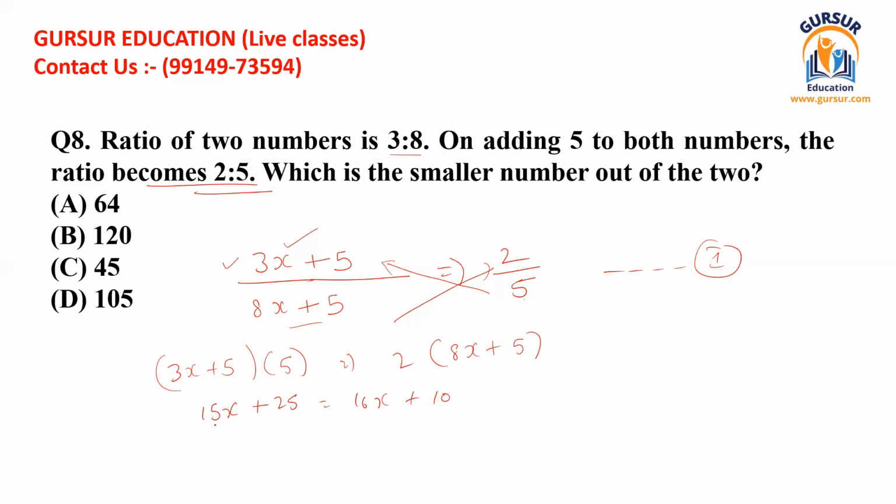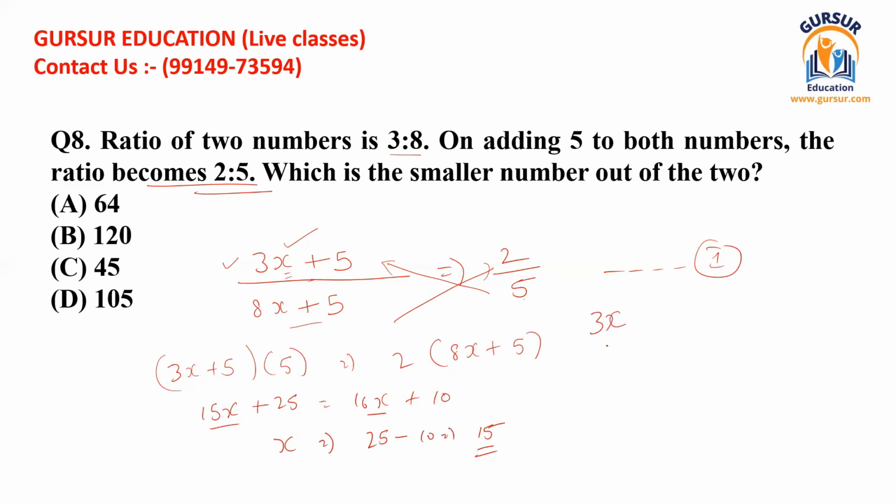So you can take the x terms to one side and the remaining figures to the other side. If we do that, we get x, and that should be 25 minus 10, which is 15. So we can say that the value of the variable x is 15.